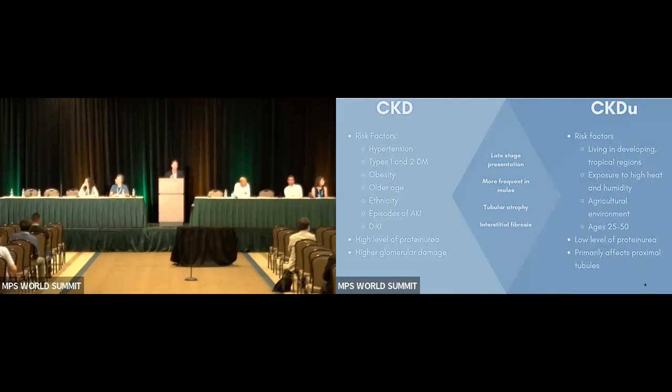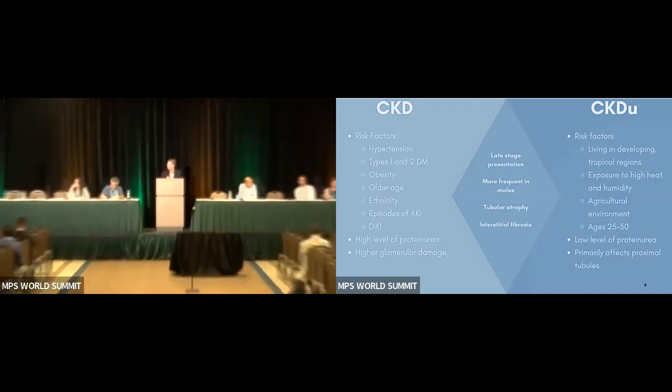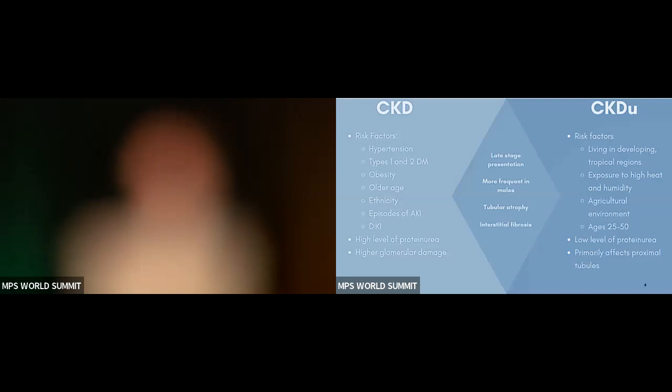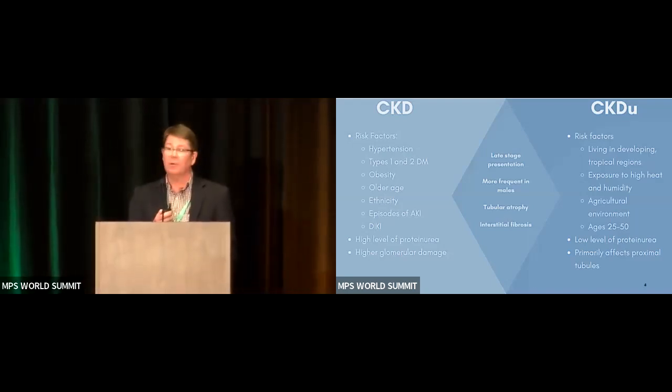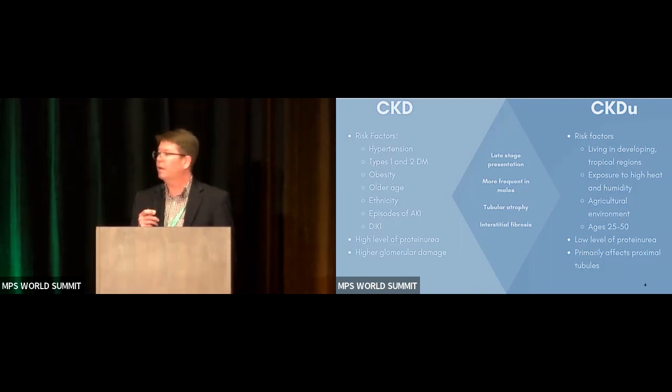To compare and contrast CKD and CKDu, chronic kidney disease has a number of risk factors, like I just mentioned. What distinguishes CKDu, which is chronic kidney disease of unknown etiology, are things like living in developing tropical regions, exposure to high heat and humidity, agricultural environment, and probably the most important thing is onset in young ages, people that are 25 to 50 that do not have some of those other risk factors such as type 2 diabetes or hypertension. In addition, in terms of how the disease presents itself, it presents with a lack of proteinuria and really appears to be affecting primarily the proximal tubules, where in chronic kidney disease, you're looking more at a glomerular disease from things like hypertension.